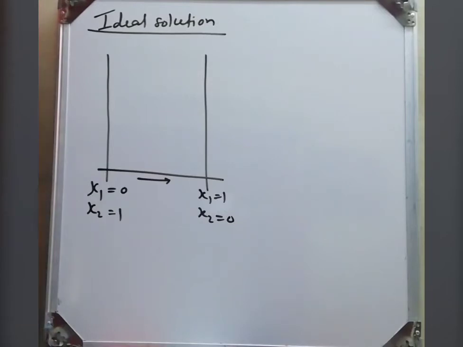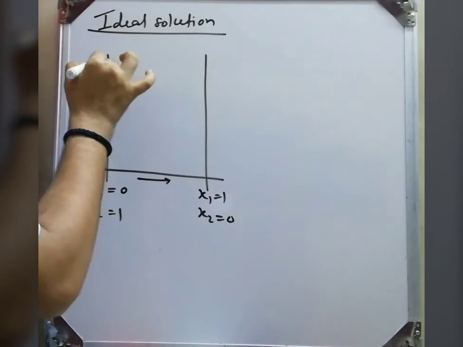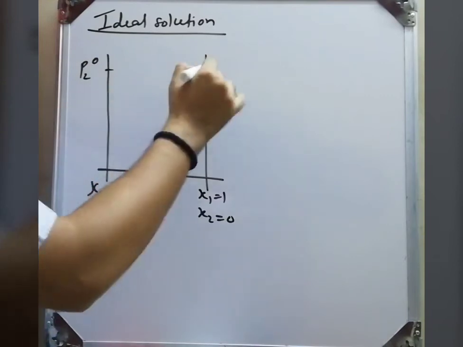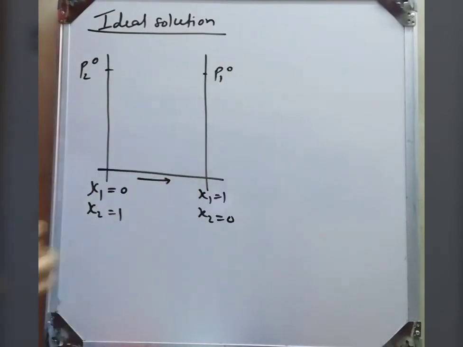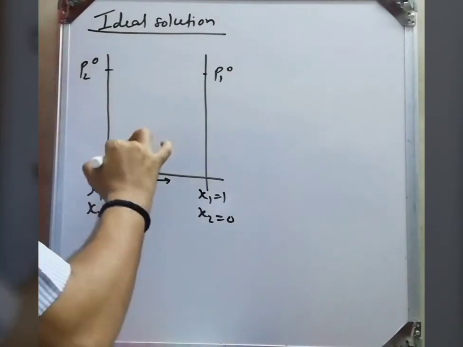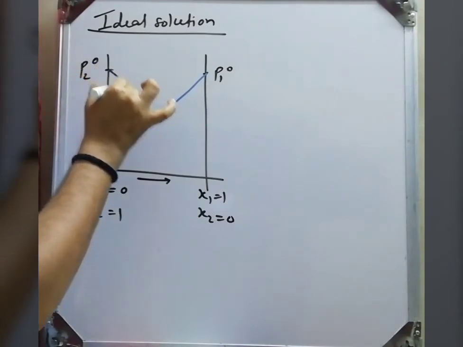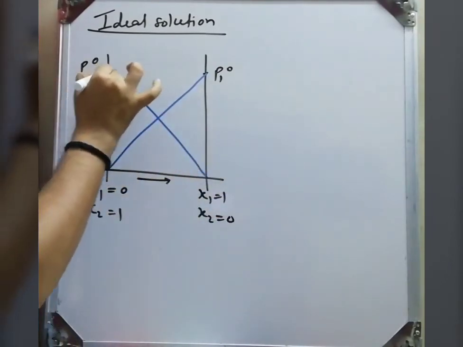So on this side, when we consider the vapor pressure, we get the vapor pressure of only component A2, that is P20. This is the pure vapor pressure of component A2, and here is the pure vapor pressure of component A1, because here only A1 is present. Here x2 is equal to 1 and there x1 is equal to 1. From left to right x2 decreases and x1 increases, therefore its vapor pressure decreases. This is the partial pressure and mole fraction relation.